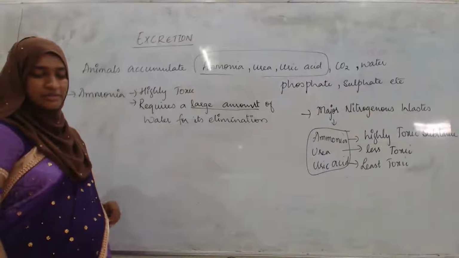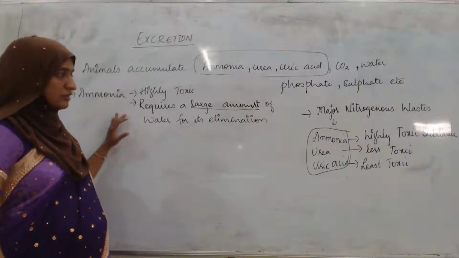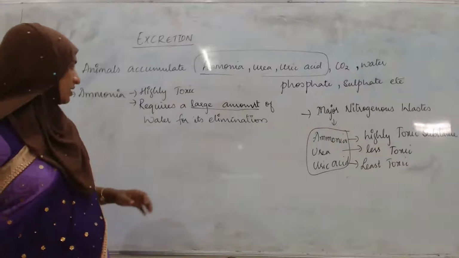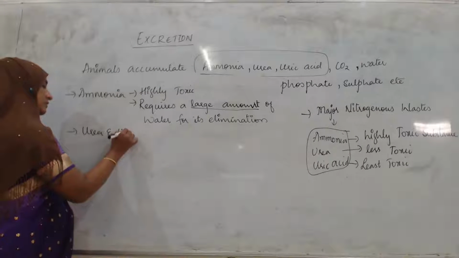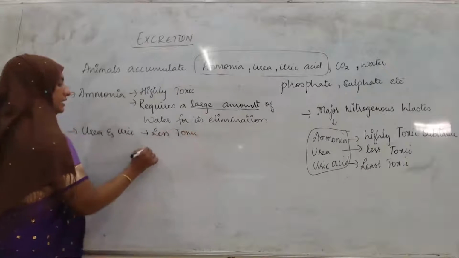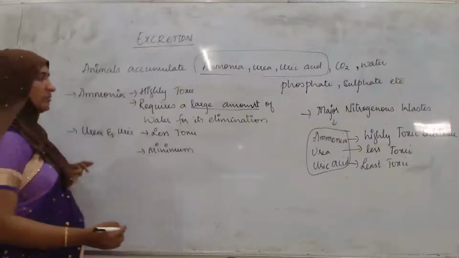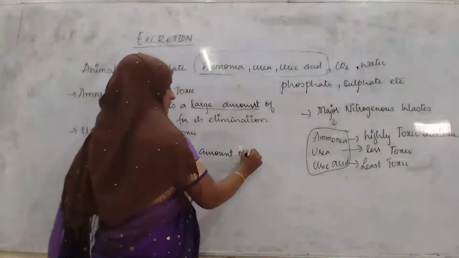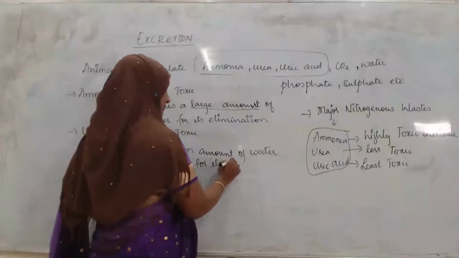Okay, then as compared to ammonia, which is less toxic, that is urea. So urea and uric acid, which are less toxic as compared to ammonia, require a minimum amount of water for their elimination.